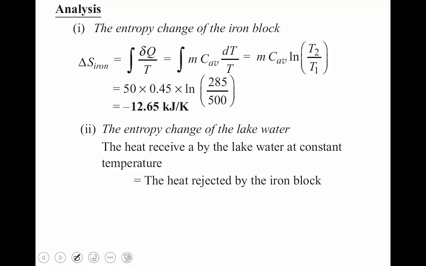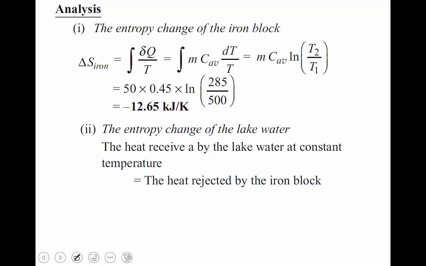Then second question, the entropy change of lake water. That is the heat received by the lake water at constant temperature, which is equal to the heat rejected by the iron block, which is the energy balance. How much amount of heat is rejected from the iron block is equal to the amount of heat gained by the lake water. Okay, which is the energy balance equation. That sentence tells what? It tells the energy balance concept.